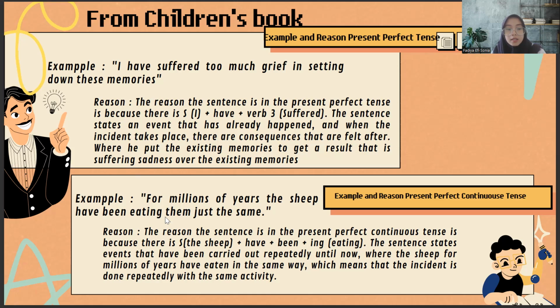Where eating is the present participle, verb 2 is ate and verb 3 is eaten. And next, the sentence states an event that has been carried out repeatedly until now, where the sheep for millions of years have eaten in the same way, which means that the incident is done repeatedly with the same activity.